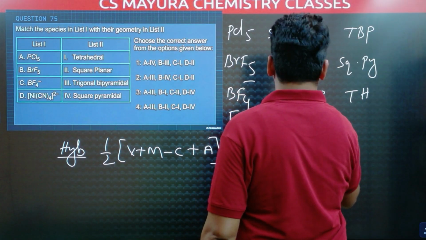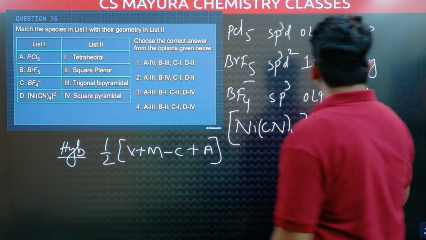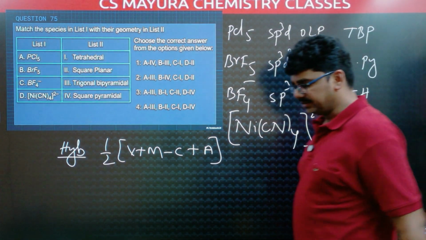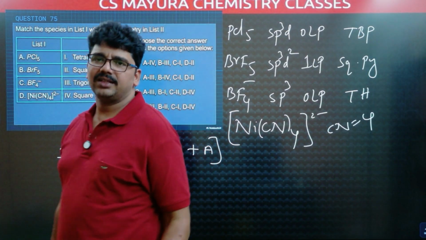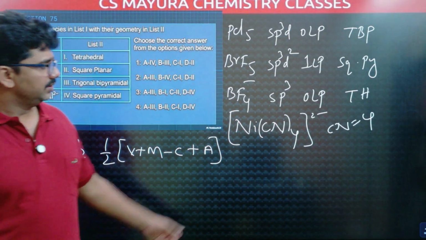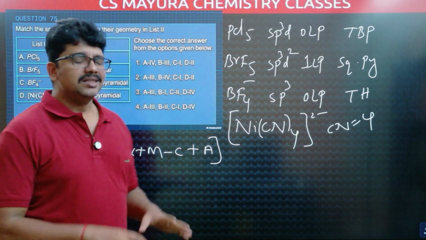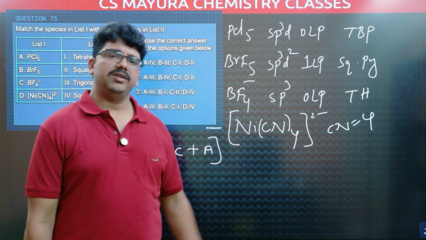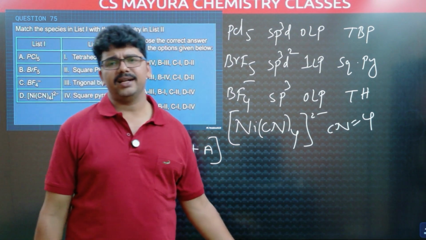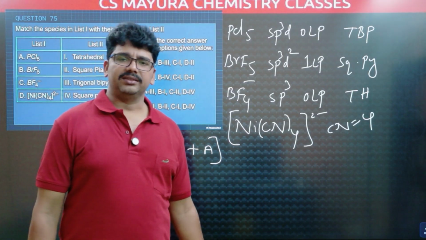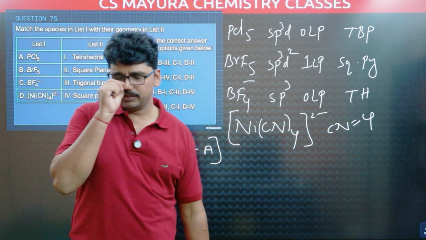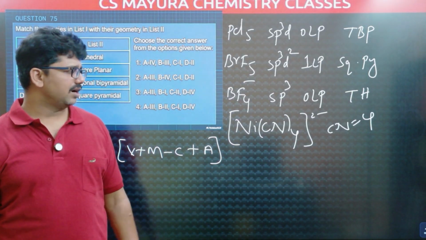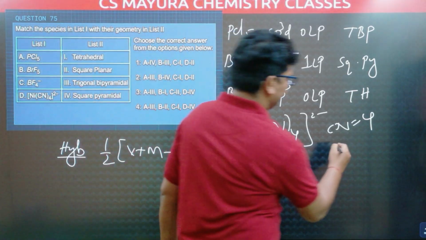Ni(CN)4 2 minus, here coordination number 4. Coordination number 4 means generally there are 2 complexes. One is tetrahedral complex, another one is square planar complex. This is square planar complex. In general, when there is a strong ligand, it will give us square planar complex. Weak ligand, tetrahedral complex. There is an exception, Ni(CO)4, that is tetrahedral. That exception we will discuss in coordination compounds. This is square planar.